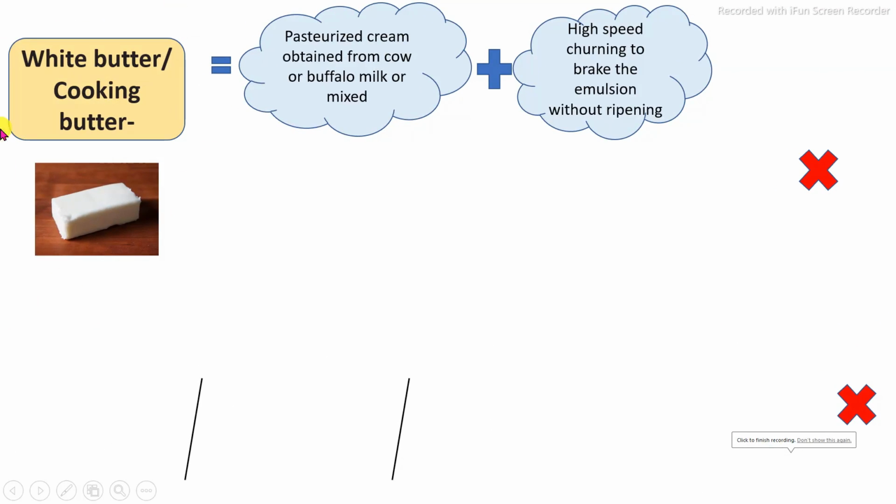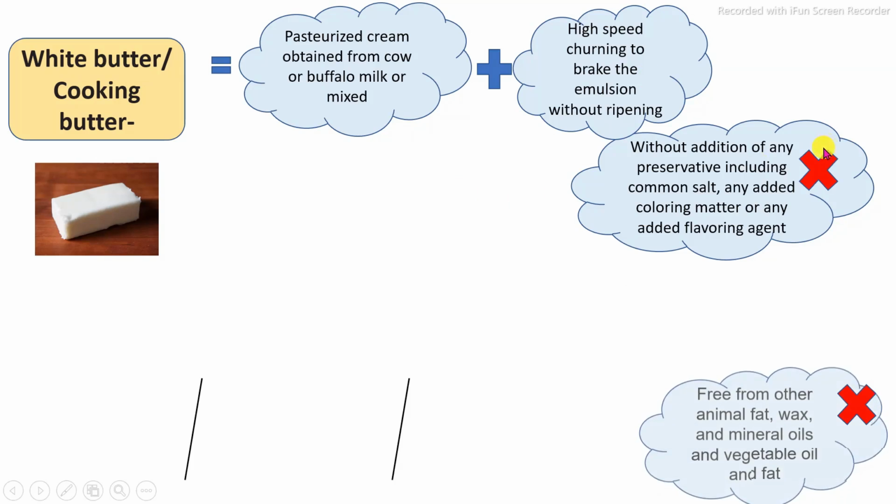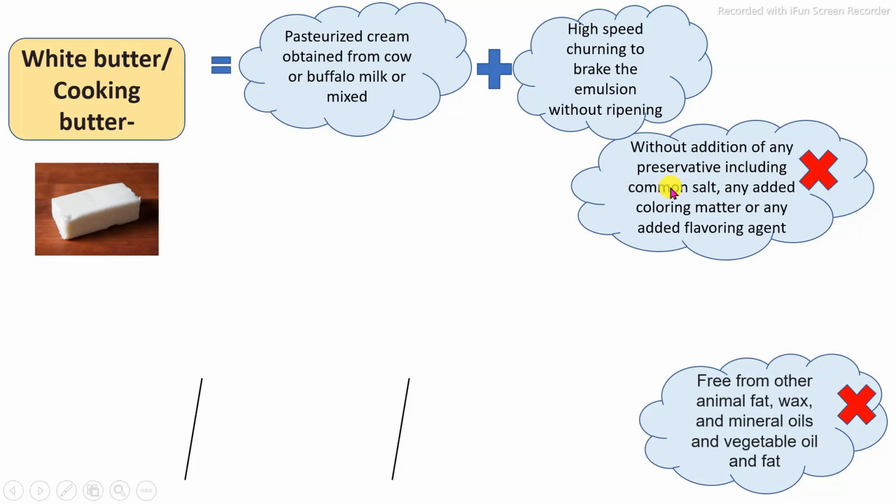Next, the third one is white butter. White butter is produced from pasteurized cream obtained from cow, buffalo, or mixed milk. That means milk is first separated into cream, then the cream is pasteurized, and then converted into butter using a high speed continuous butter making machine, in which high speed churning of the cream converts it into butter, without addition of any preservatives, common salt, coloring matters, or flavoring matters. It is called white butter, or also called cooking butter.